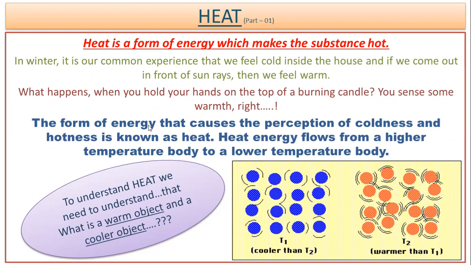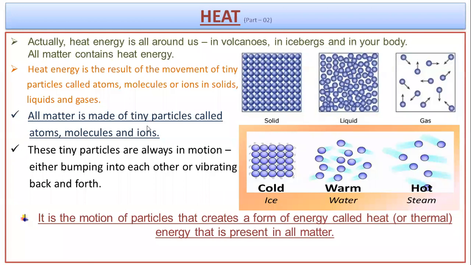And you know that different objects can be experienced to be as hot or cold. So that experience, what we use to say as hot or cold, is on the basis of how much heat it is having. कितना हीट उसके अंदर होता है, उसके बेसिस पर उसको हम आइडेंटिफाई कर सकते हैं that how much hot that object is or how much cold that object is. So different objects do have different amounts of heat in them. And on the basis of that amount of heat, we can also understand the kinetic movement of the particles or the kinetic arrangement of the particles in a matter.